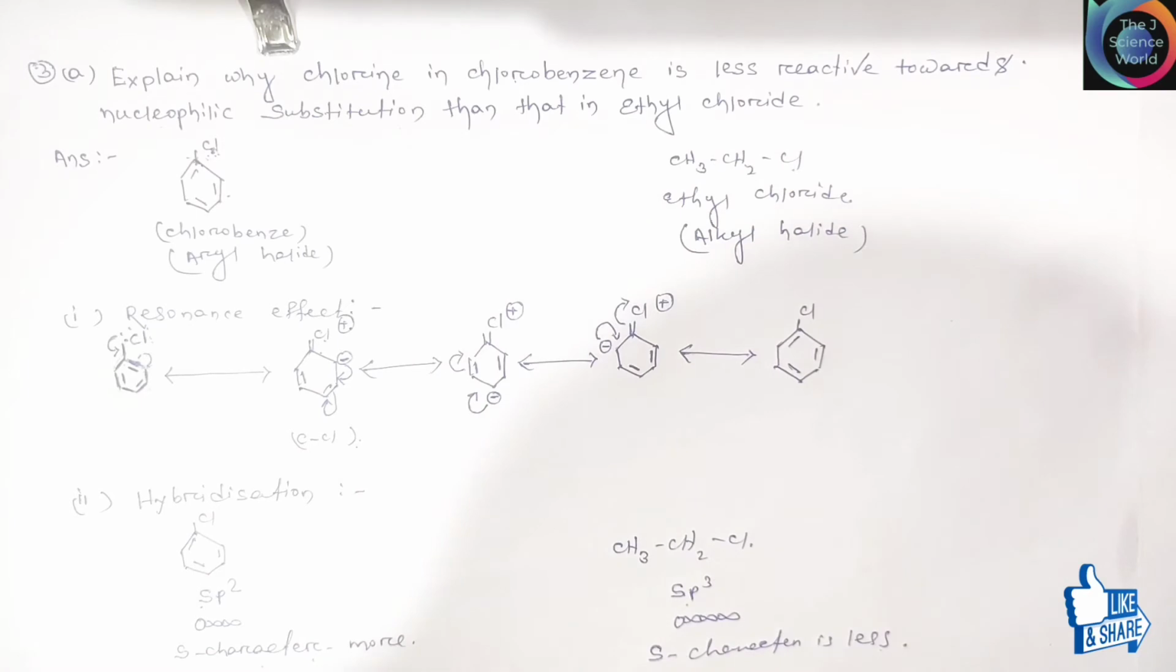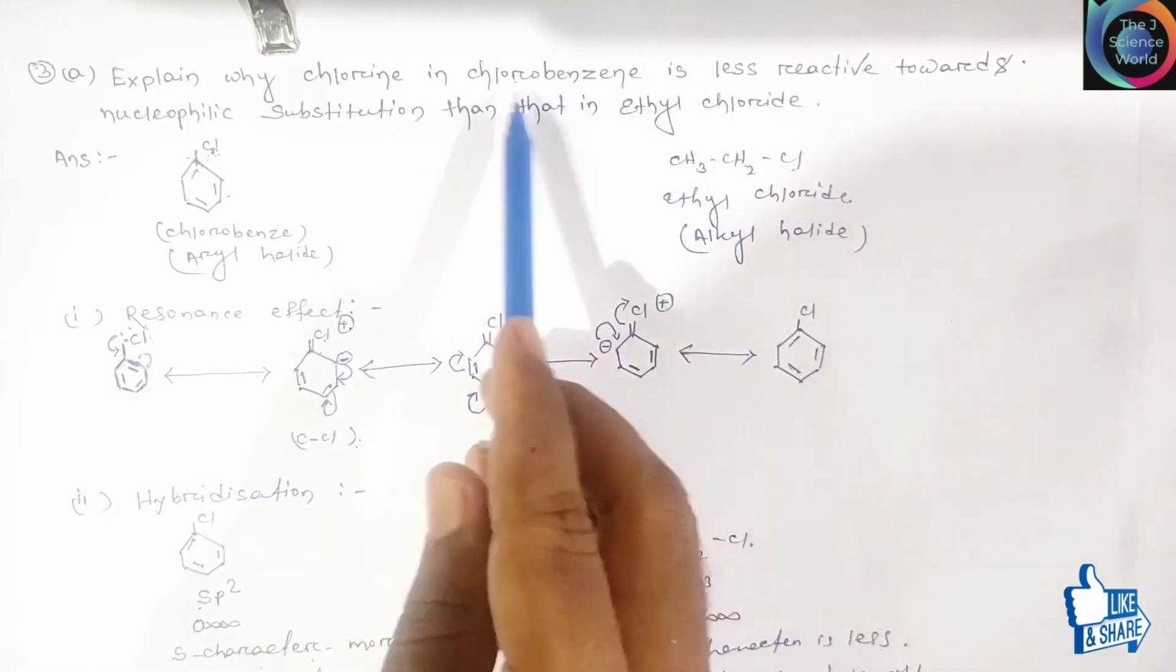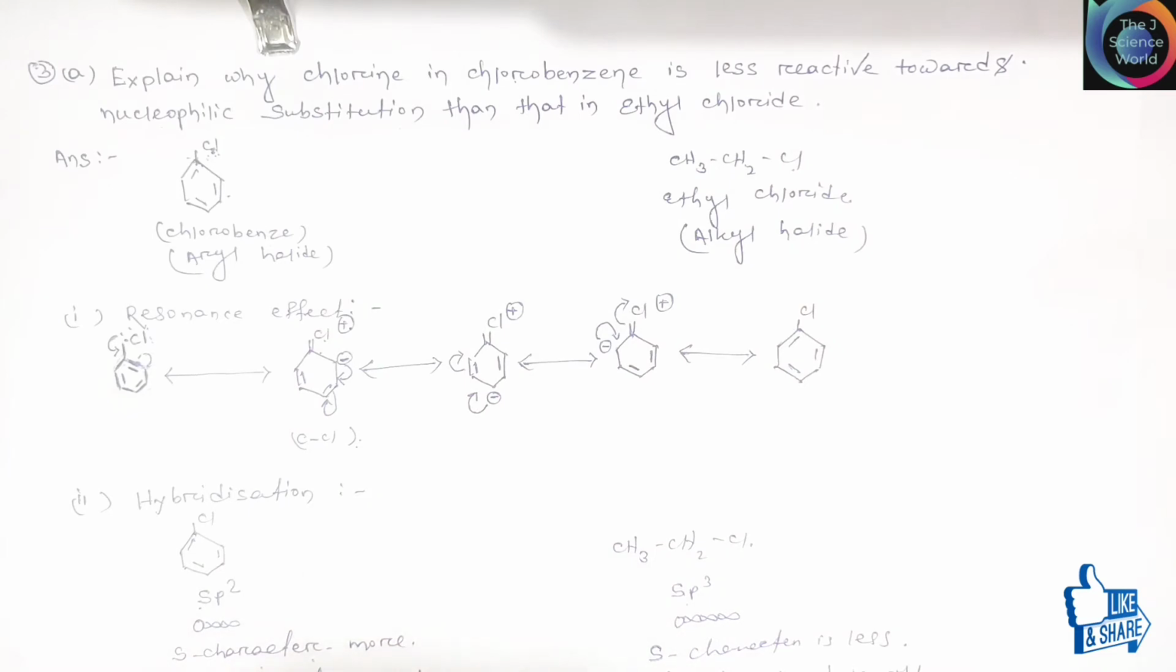In this case bond length is small, and in this case bond length is large. So friends, we know a shorter bond length requires more energy to break and a longer bond length requires less energy to break. So we simply say that more energy is required to break the smaller bond length as compared to the long bond length. So chlorobenzene is less reactive towards nucleophilic substitution reactions.